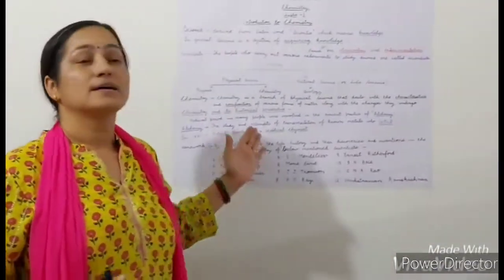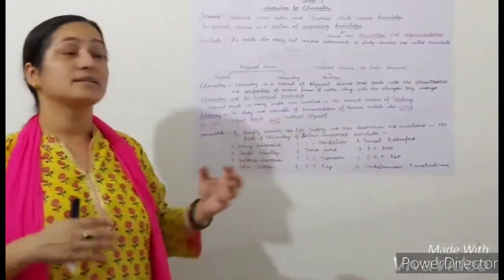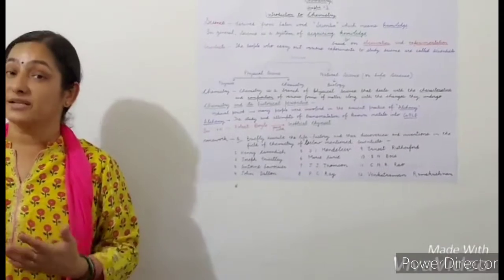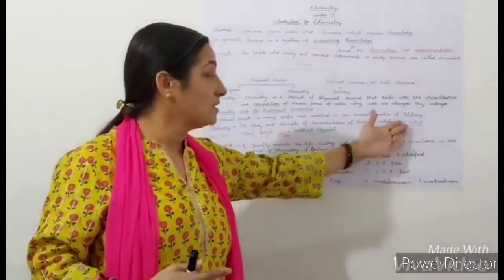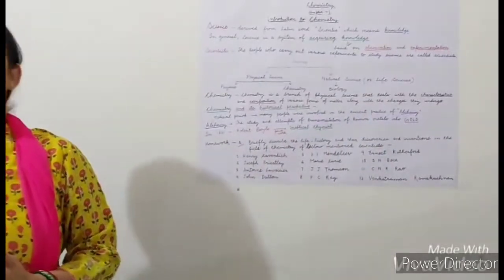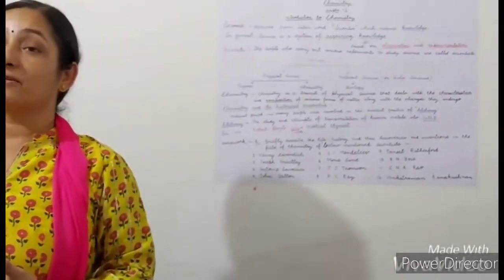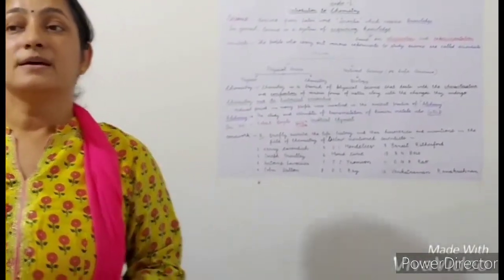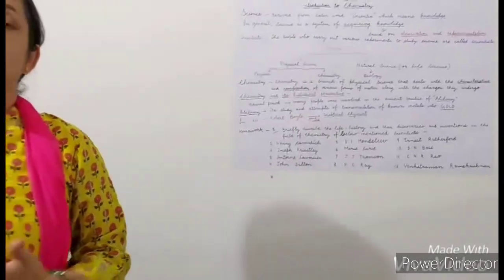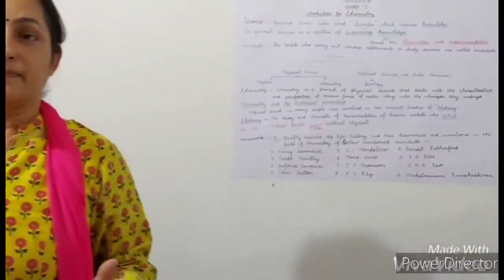So basically this alchemy was based on the fact that cheap material can be transmuted to an expensive metal called gold. But in 1661, a revolutionary work done by Robert Boyle, known as The Skeptical Chemist, gave a clear demarcation between chemistry and alchemy.